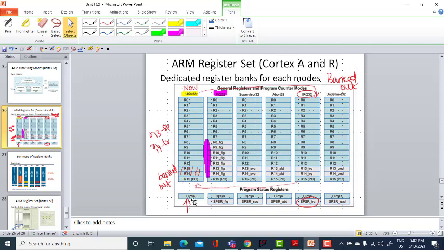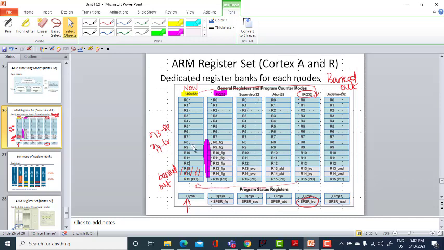When you are in user mode, the register banks associated with the other modes will be banked out. Banked out in the sense we are not going to use them. When we are in user mode, we are going to use only the registers associated with the user mode. The other register banks associated with the different modes will be banked out.